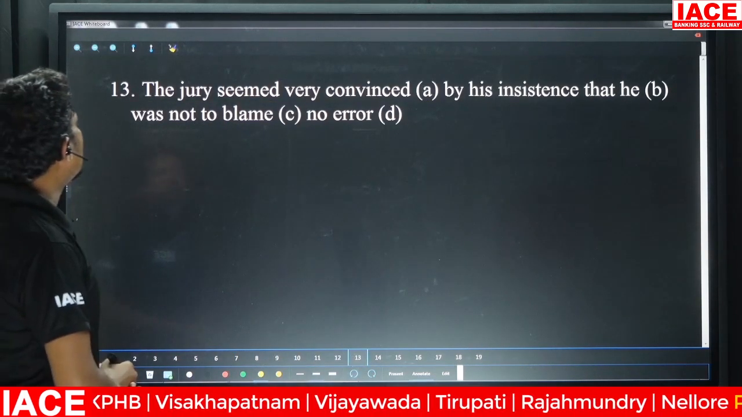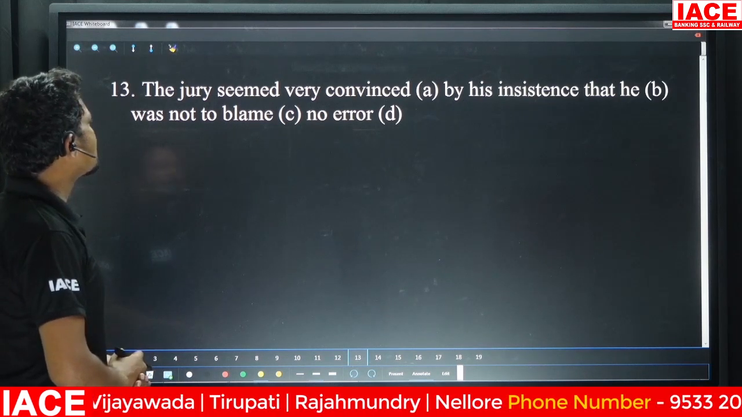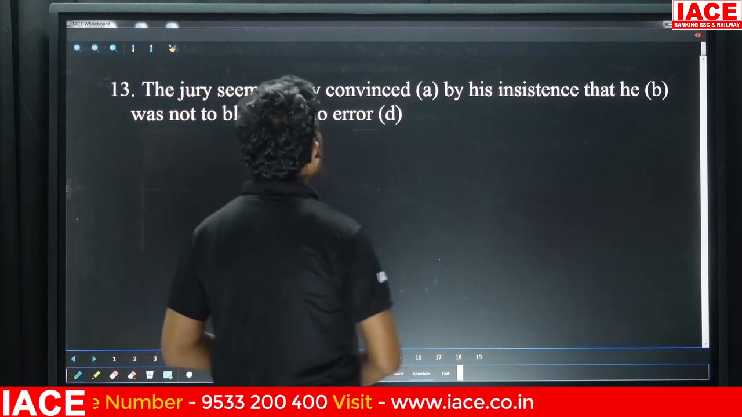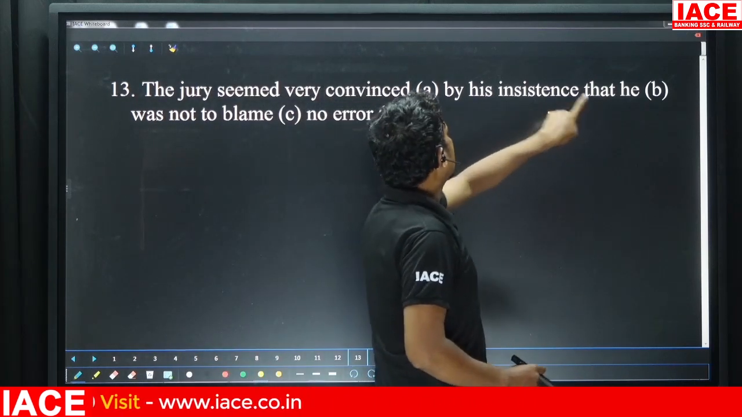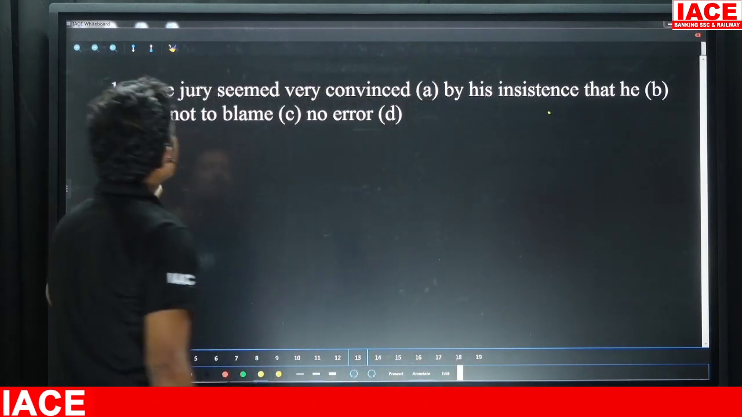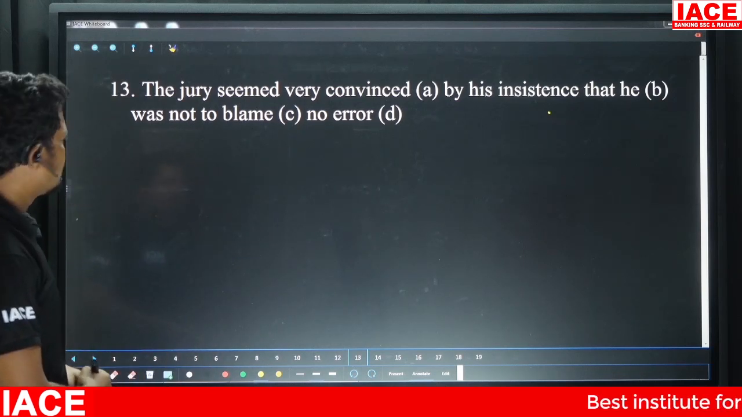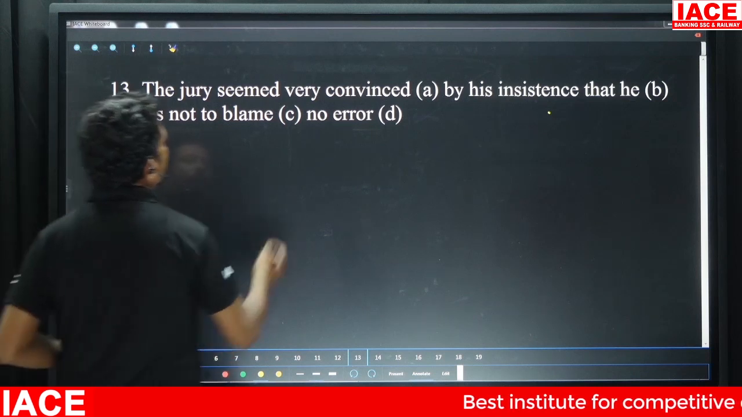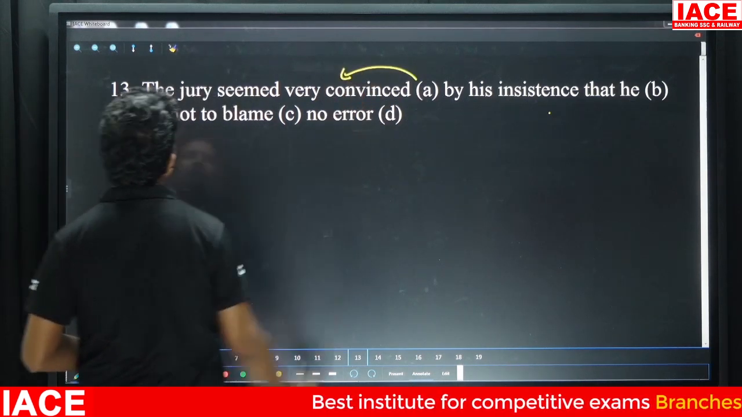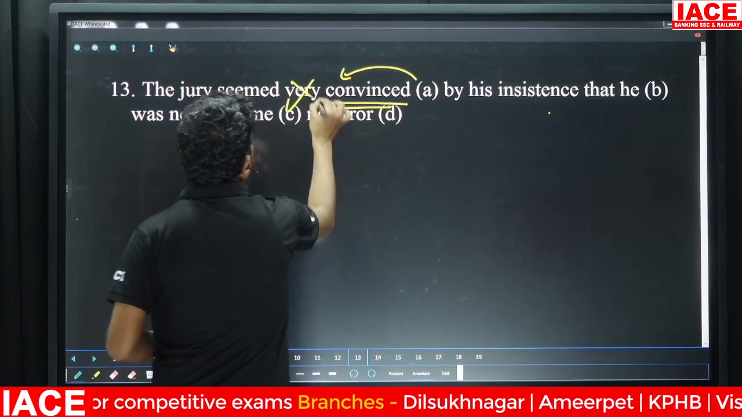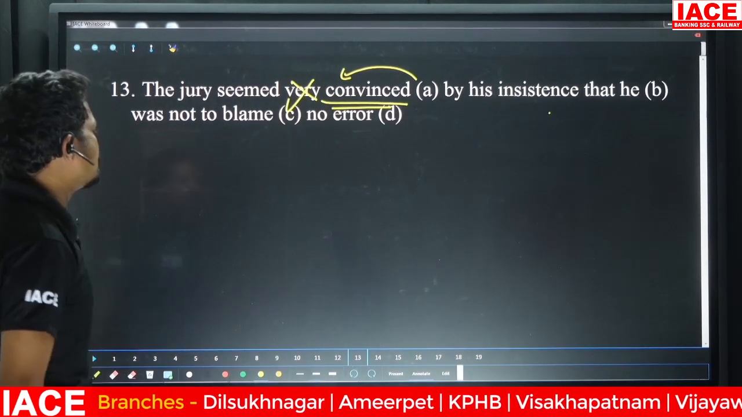Your 13th question is: the jury seemed very convinced by his insistence that he was not to blame, right? What's the error? Yes, the error is in part E. Convinced. We do not use very here. Let me tell you the reason.